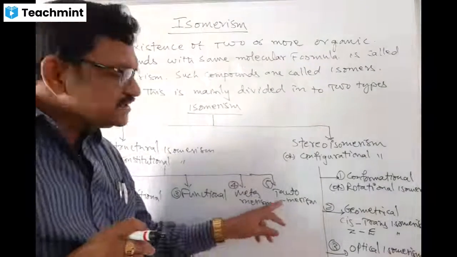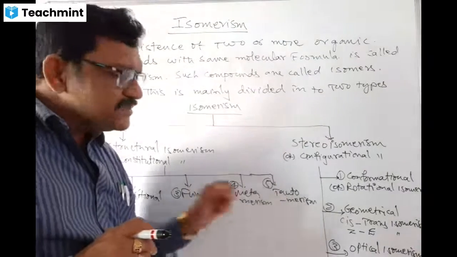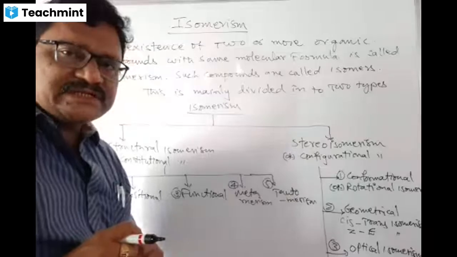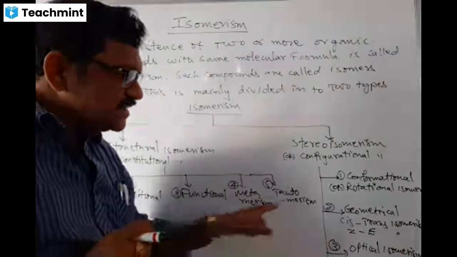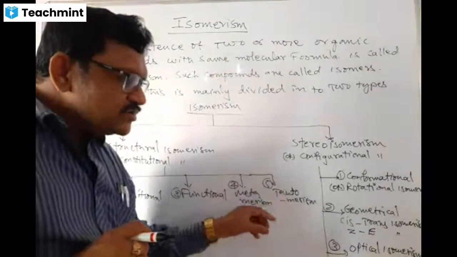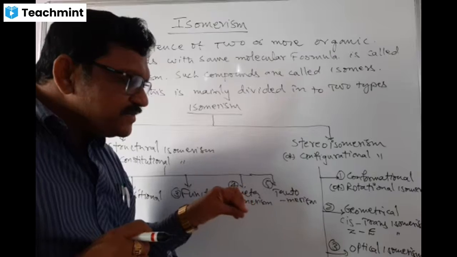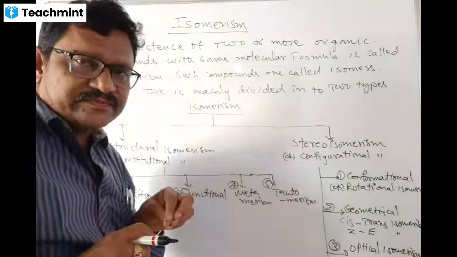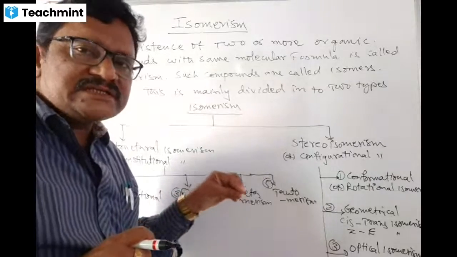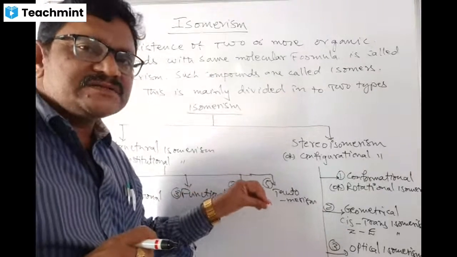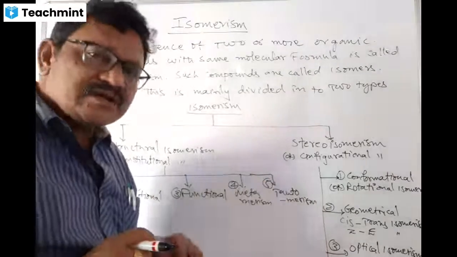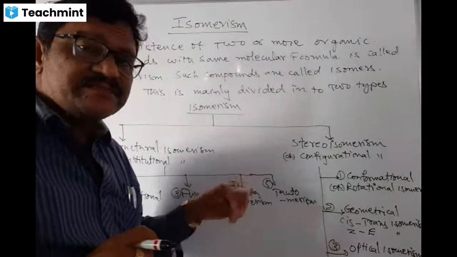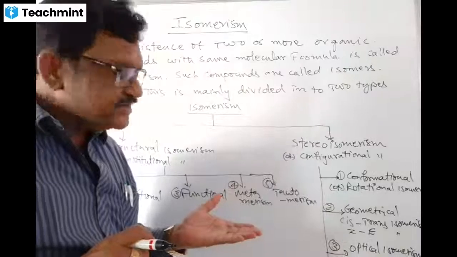Tautomerism. This is a special phenomenon of isomerism, pseudo-isomerism. Particularly this tautomerism appears in keto-enol molecules. That's why we call it keto-enol tautomerism. If the tautomerism is present between nitro and aci forms, that is called nitro-aci tautomerism.